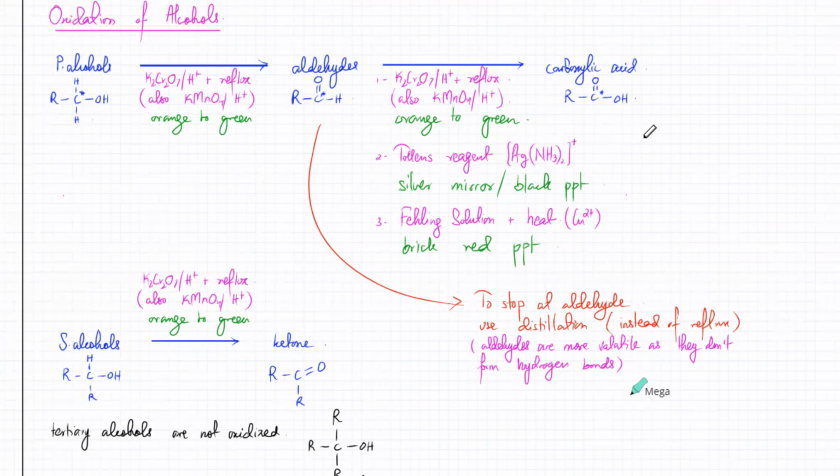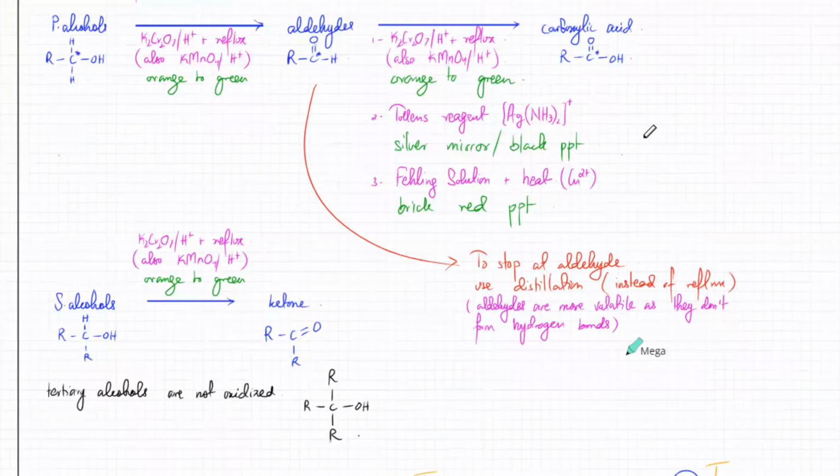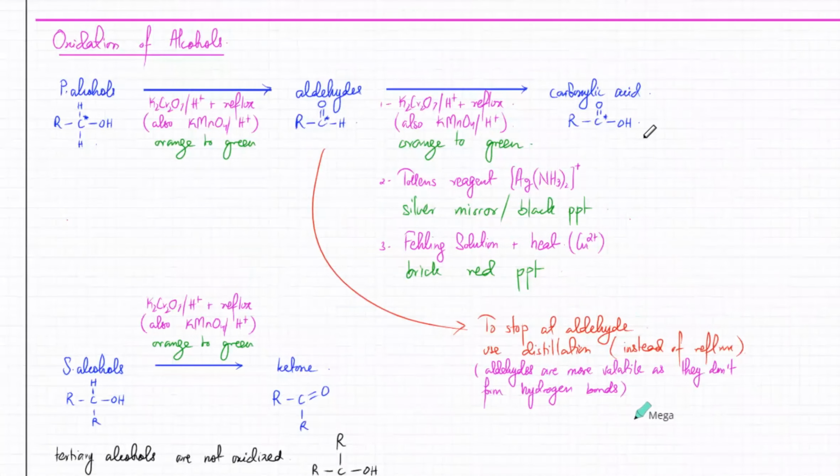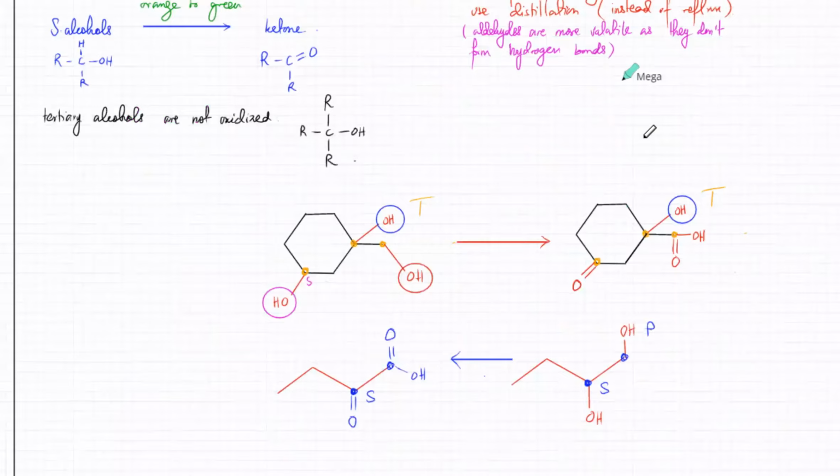Now, the other thing about this particular process is that you can reverse it. You can actually turn it the other way around. You can reduce it. We did oxidation of alcohols. Now we're going to talk about the exact reverse. So you can do the opposite, which is reduction. So in reduction, it's the exact opposite. So I'll just write reduction of all of the above.